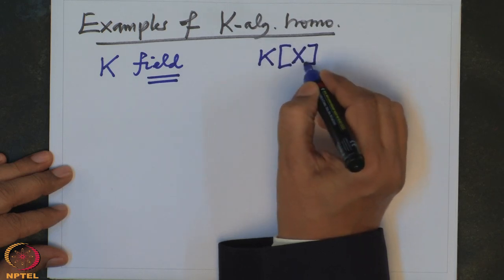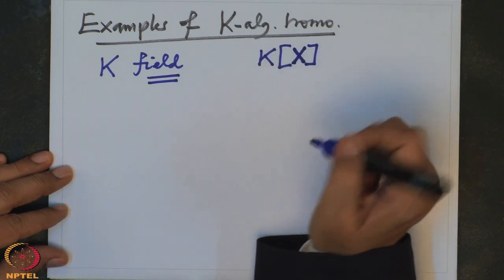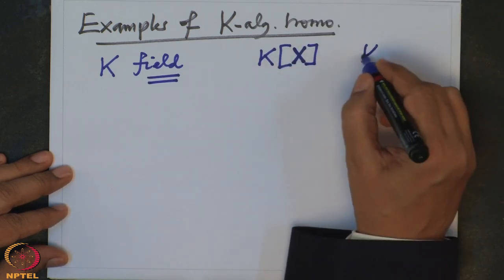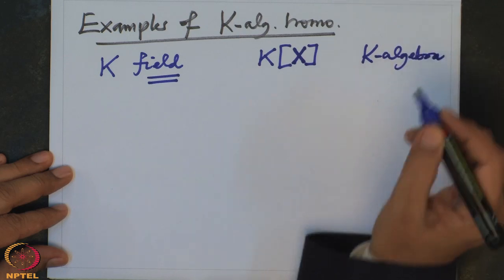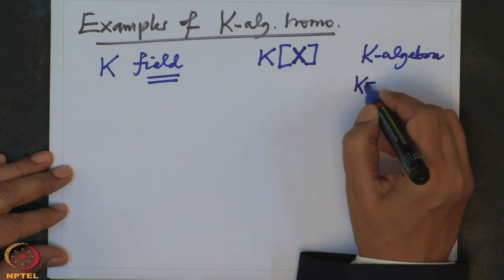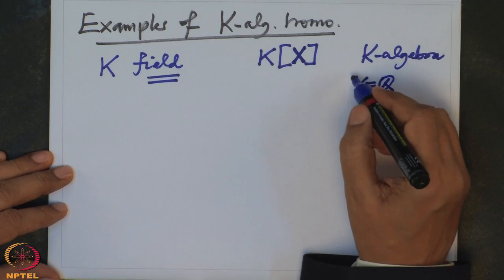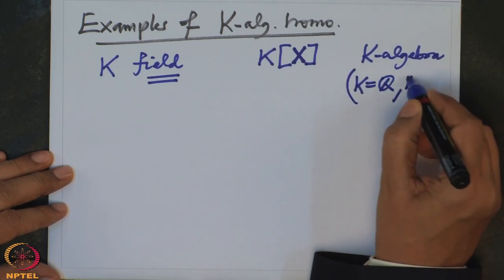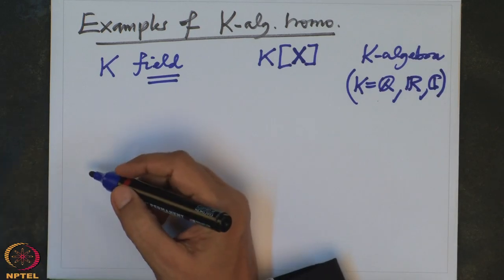K[x], a polynomial ring over K in one variable x. So this is clearly a K algebra. Typically you should keep in mind, take K equal to Q, and these are all polynomials with rational coefficients, or K equal to R, or K equal to C. These are the typical examples.